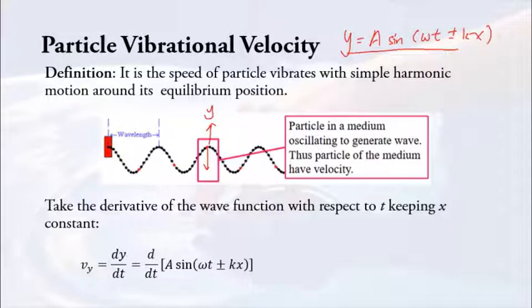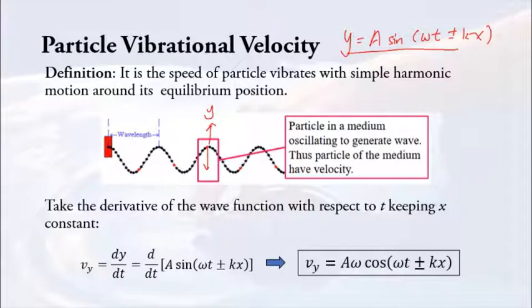Try to recall what you have learned in chapter 9. If you differentiate the sine, what are you going to get? You're going to get a cos. So you have Vy equals Aω cos(ωt ± kx). So it is very similar to chapter 9, the way you calculate its velocity. The only difference is, for this chapter, it comes with a ± kx.